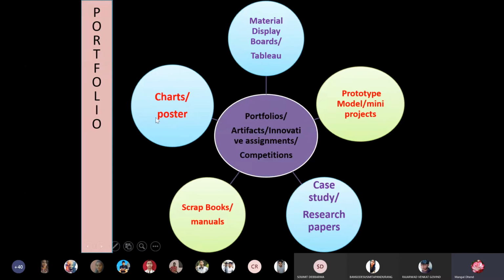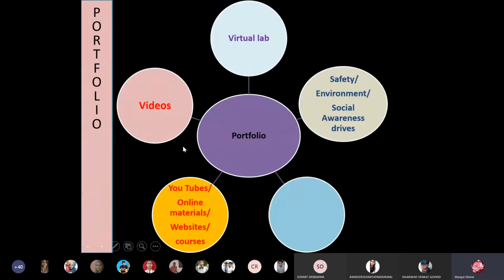Then chart, poster, simple, you know the chart, how to make a poster. You can do it that way. If you are good in sketching, you can create charts by drawing, and you can also present a memory map on your chart. Different sketch pen colors you can use. So that way you can do this activity.